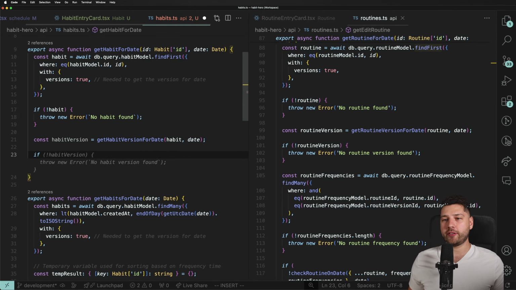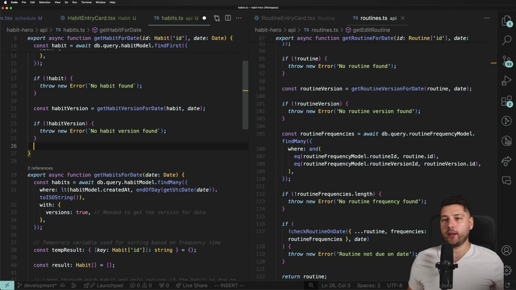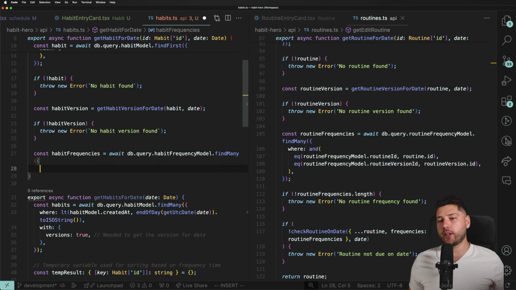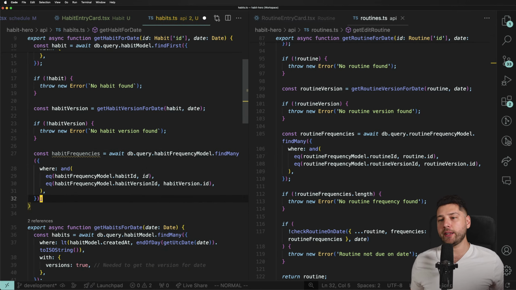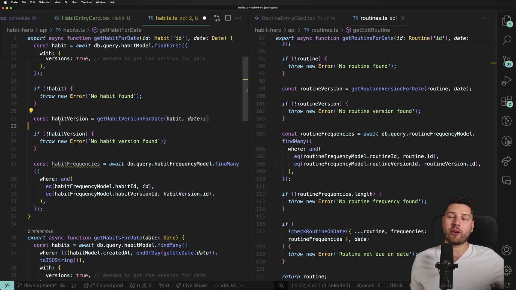Then if not habit version, no habit version found. Then we're going to do const habit frequencies, because we want to get all of the frequencies of the habit, and those need the version, right? So we can't do these queries in parallel, unfortunately, because we need the version first on the date to be able to pass it here as the version ID of the frequency.